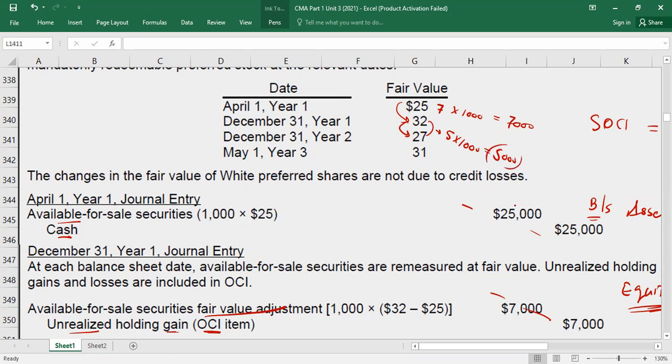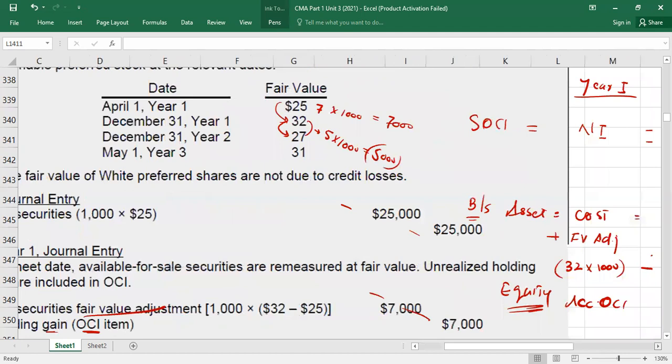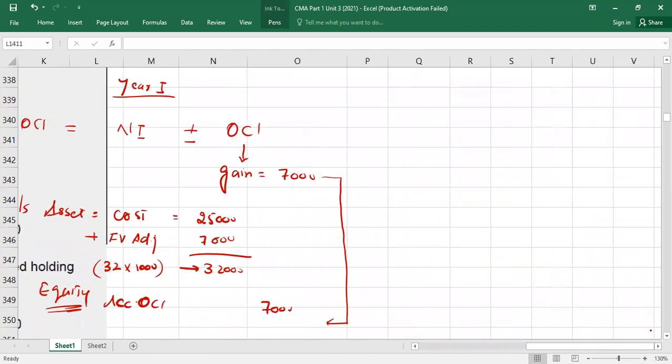Now see what I'm going to do. First pass the entry. What will be the entry? Debit unrealized loss, credit fair value adjustment account, right? By 5,000. Understood? Now year 2 financial statements. Year 2 I'm preparing now.